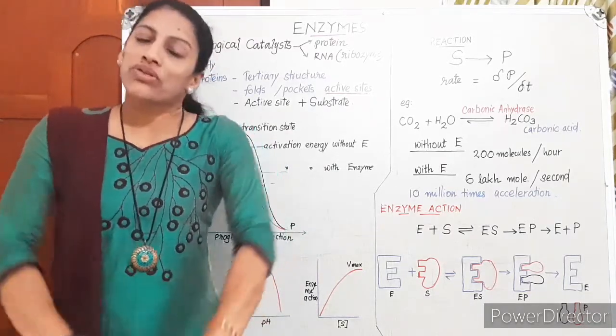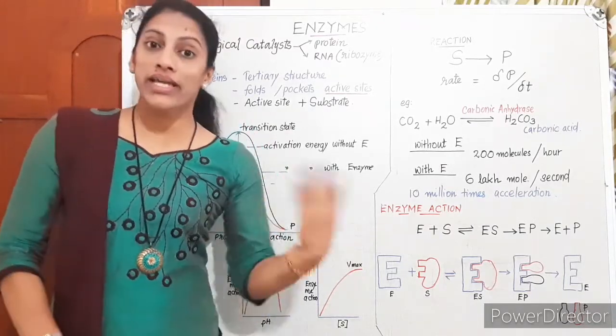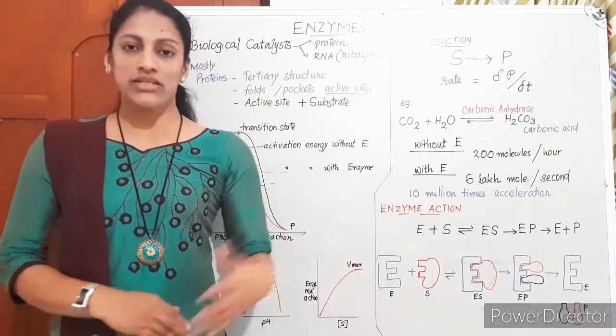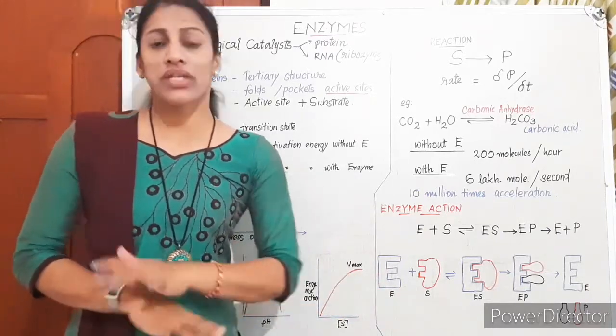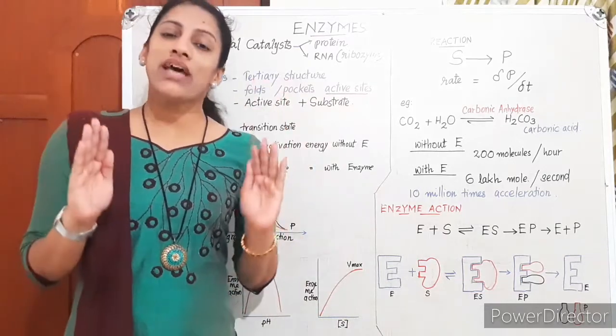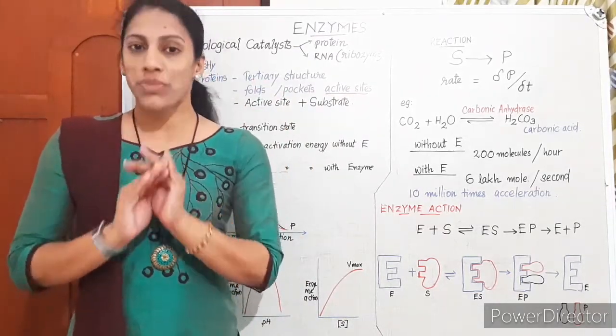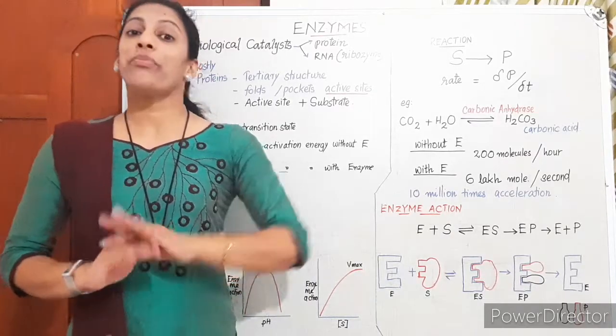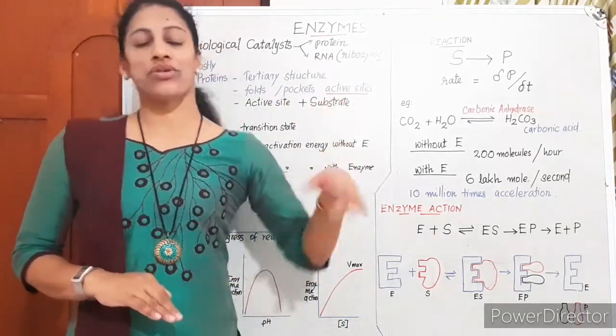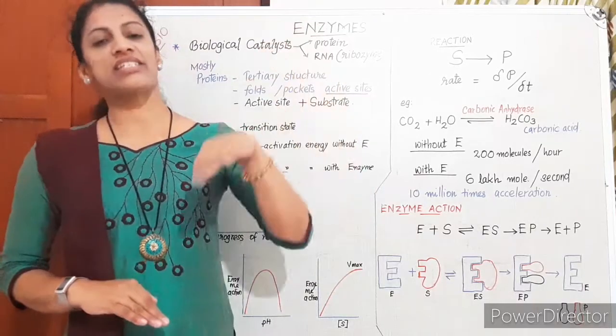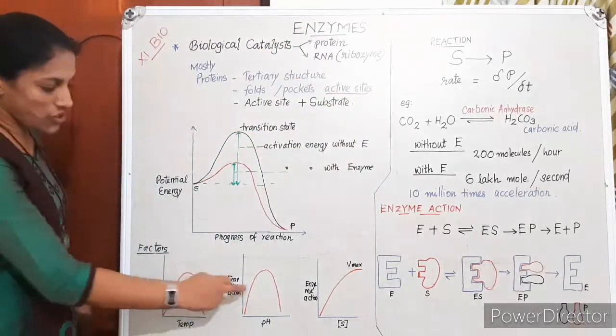Enzymes are proteins. They cannot withstand high temperature. They get denatured at high temperature, and also at high pH they cannot act. So enzyme actions are favored at optimum temperature and optimum pH. Beyond that, if the temperature is increased or pH is increased, it decreases the enzyme action. That's what is shown here.